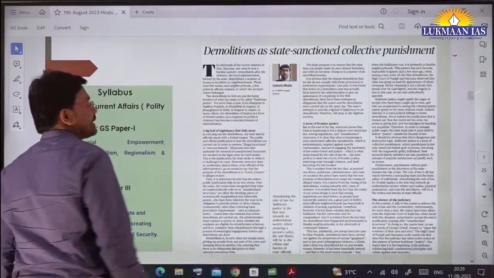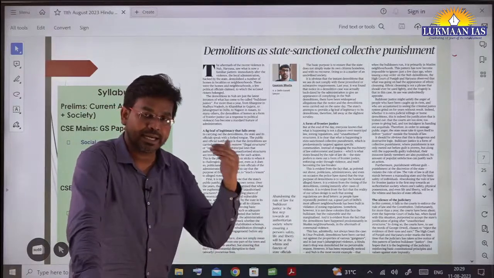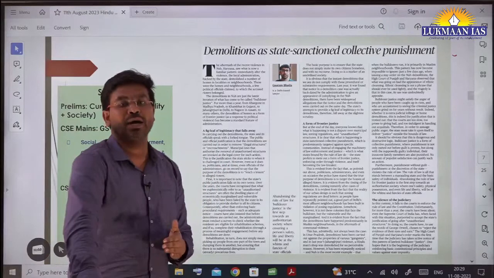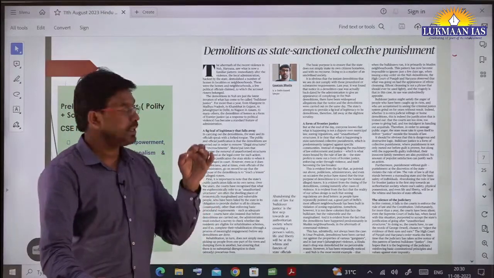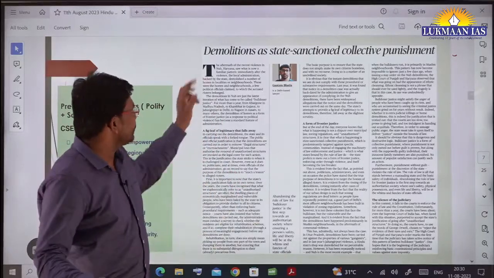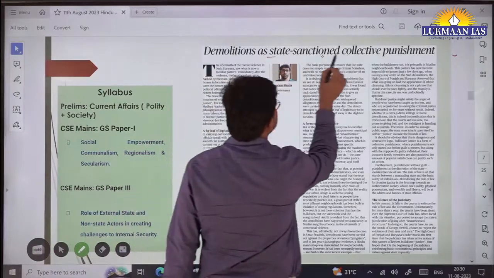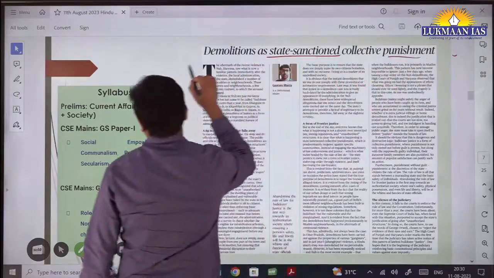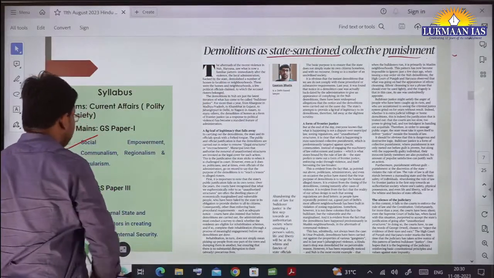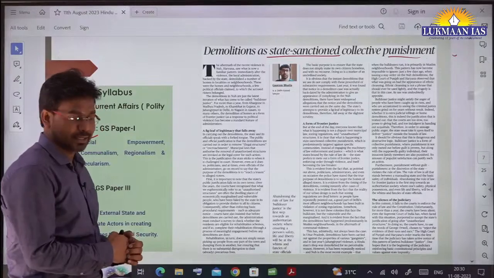This topic is again very important because this is something that is happening in India, and we need to be aware, no matter what our ideological stand is. We need to understand what is happening at the ground level. It says demolitions as state-sanctioned collective punishment. This topic is important under GS paper 1 and also GS paper 3, which covers internal security related matters.